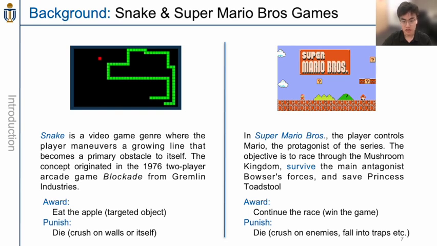punishment. Super Mario Bros is also a famous game, but it's more complicated. For this game, the reward is to continue the race, to run and win the game, but the punishment is dying by crashing into enemies or falling into traps or so on. That will cause the punishment. These two games will be included in our project.